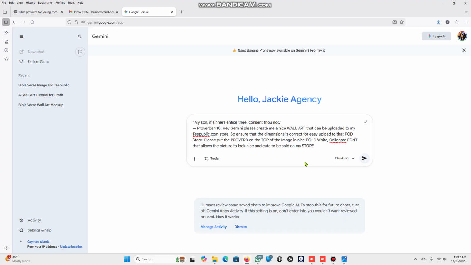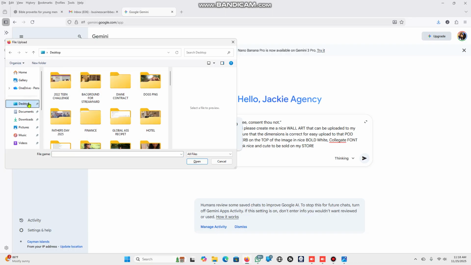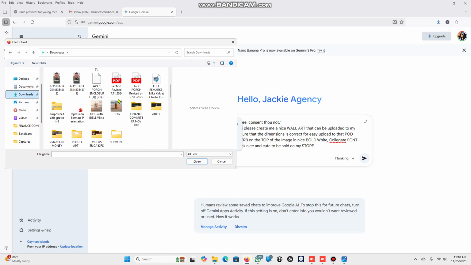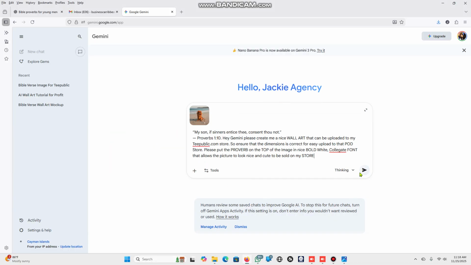Now, so here it says, guys, and I'm going to upload the image. I'm going to go to my desktop, where I had the image. Maybe I should have made it a little easier though. It was in my downloads, I think I had it. Here it is. Yeah, okay. So there's my image uploaded from my downloads.